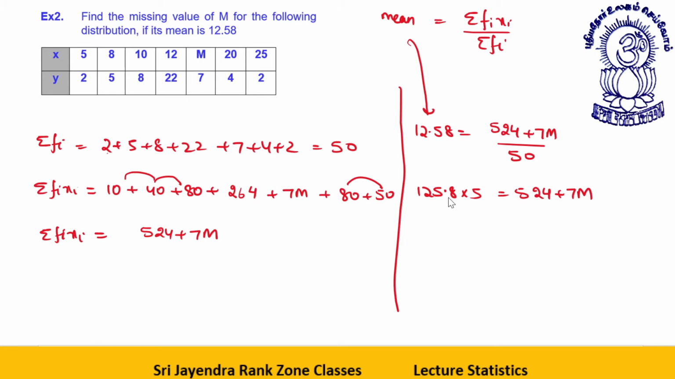125 into 5 is 625. 5 into 0.8 is 4. So this is 629, equal to 524 plus 7m. If you subtract this from this, you will get 105 is equal to 7m, or m is equal to 105 by 7, that is m is equal to 35.